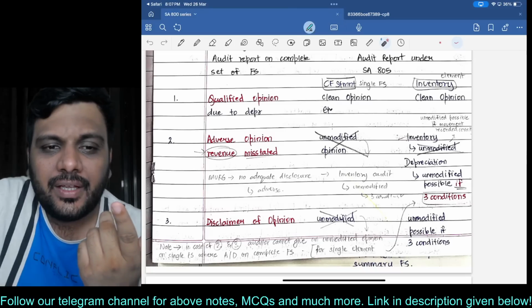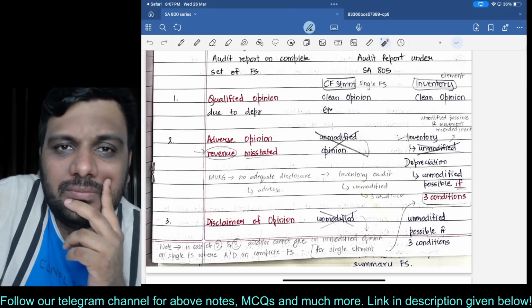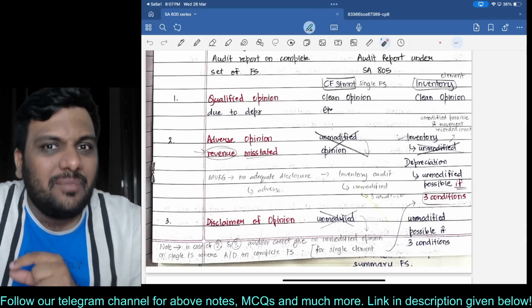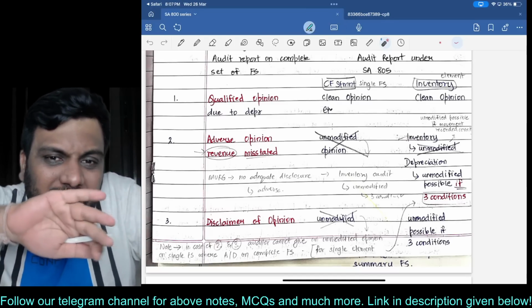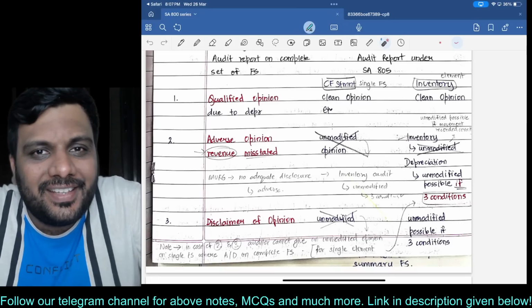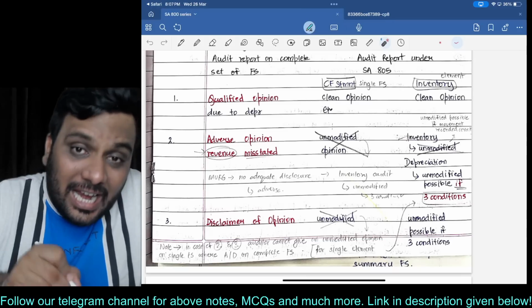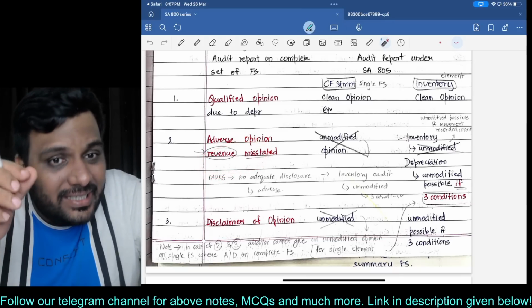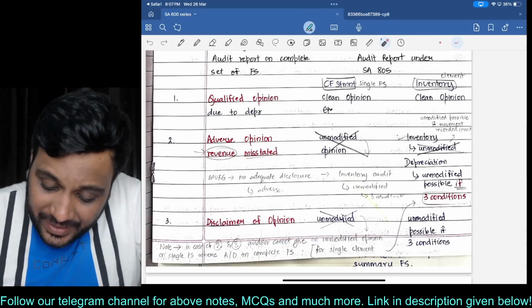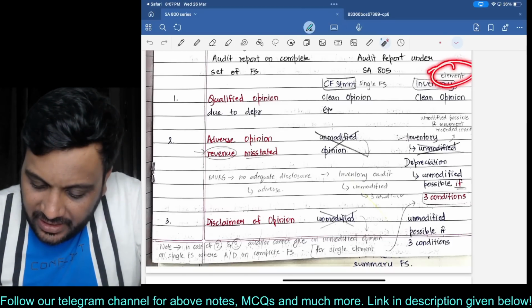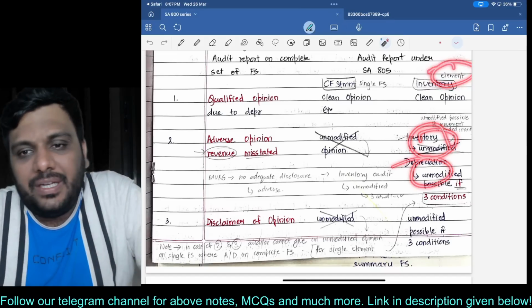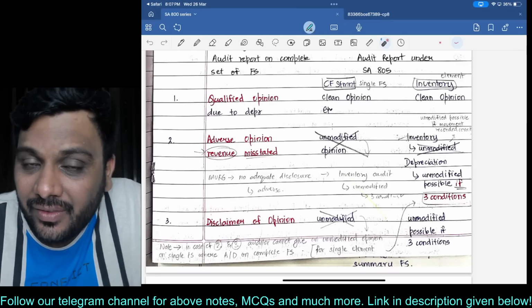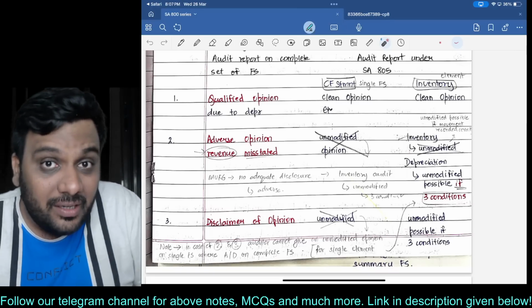Let us say maybe you are auditing some special borrowings. Are you getting my point? Because it is possible that some specific items may not be anywhere related or connected with the revenue part. So when you are giving an adverse opinion because the entire revenue is misstated, in that case still, on a specific element, a clean opinion is still possible. The chances will be low, but it is possible.